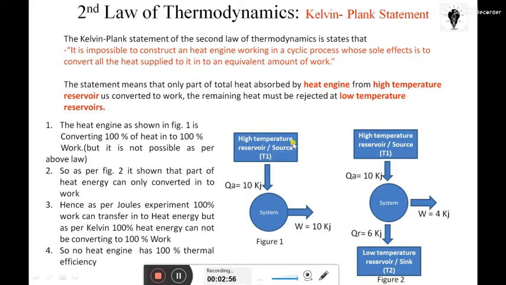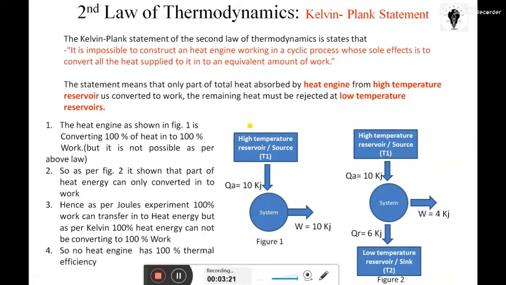We will discuss what a reservoir is, but for the sake of time, remember there are two reservoirs: a high temperature reservoir called the source, and a low temperature reservoir called the sink. T1 and T2 are the respective temperatures of the source and sink.